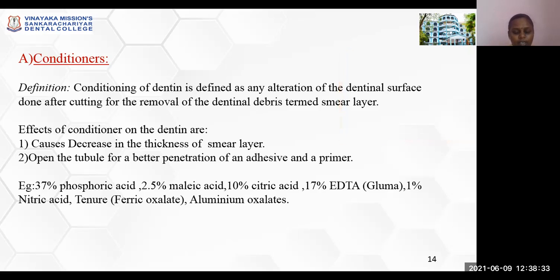Whereas an etchant is nothing but the usage of a strong acid to cause decalcification of the tooth surface, thereby creating microporosities where the adhesive flows into the microporosities and creates micromechanical retention. The effects of conditioners on the dentin are: it causes a decrease in the thickness of the smear layer and opens the tubules for better penetration of an adhesive and a primer. Examples of conditioners are 2.5% malic acid, 10% citric acid, 17% EDTA, 1% nitric acid, and 37% phosphoric acid.